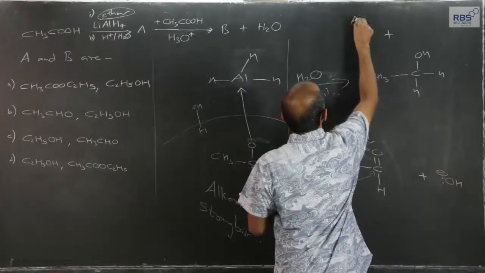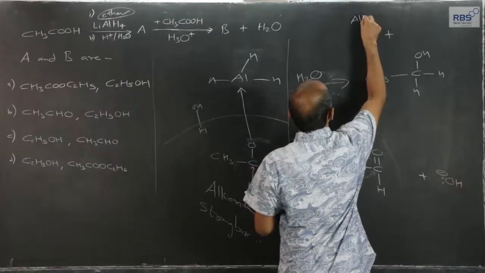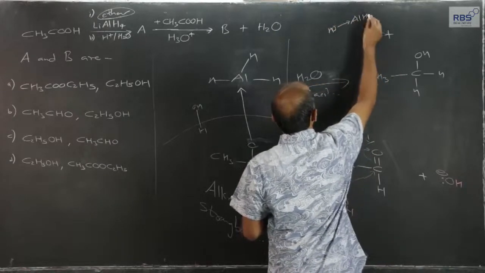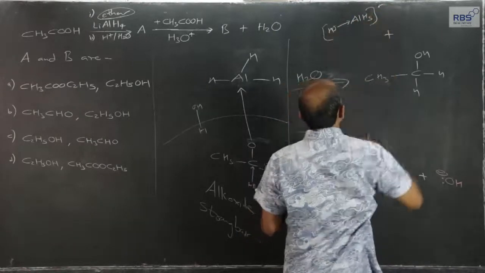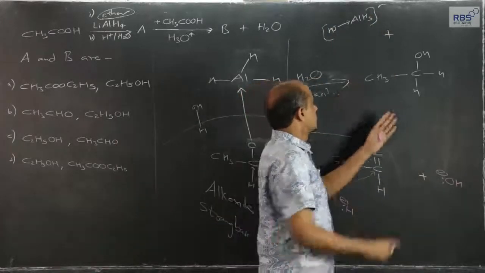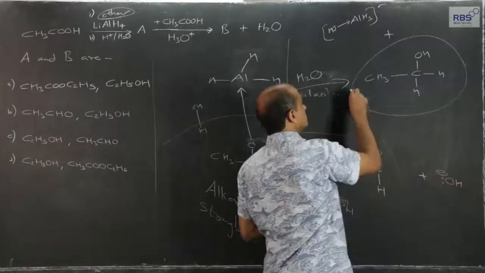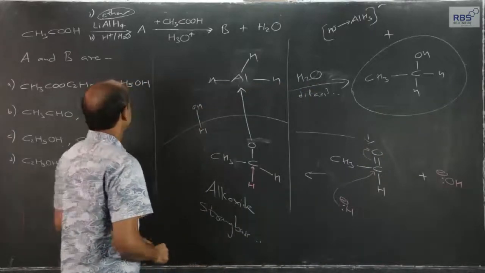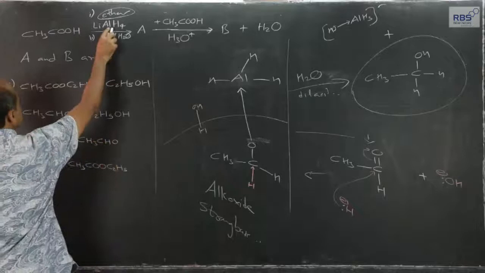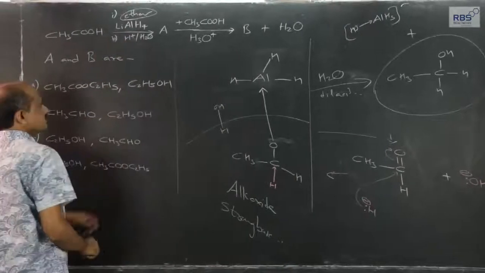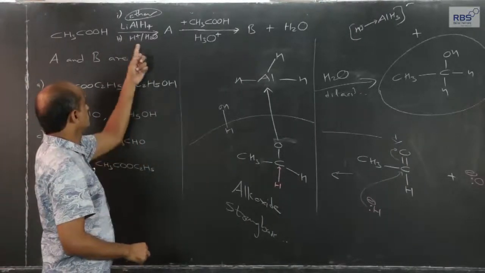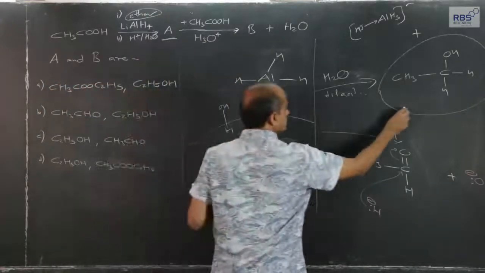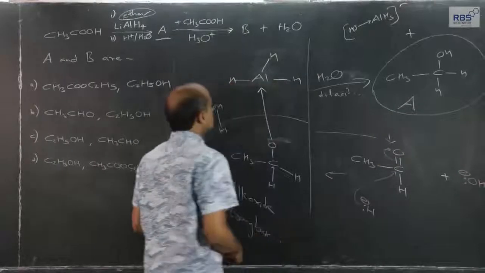So what is the main product? Ethyl alcohol. So, the main product is ethyl alcohol. As per our reaction, with lithium aluminum hydride in two stages, finally what we get here as A is this alcohol.